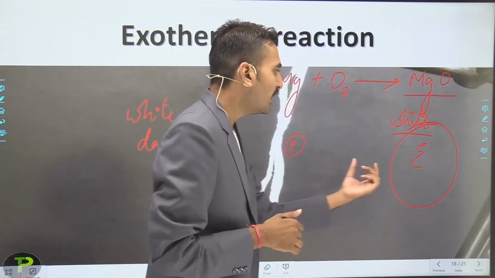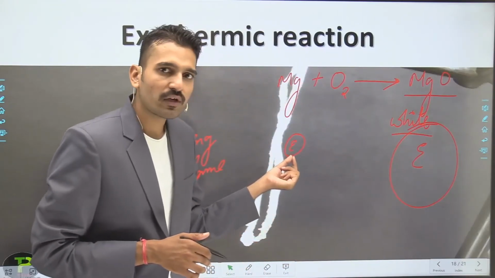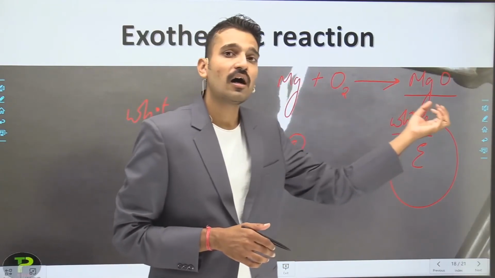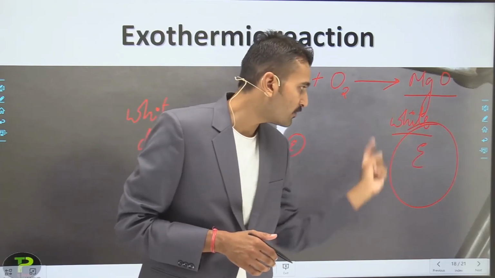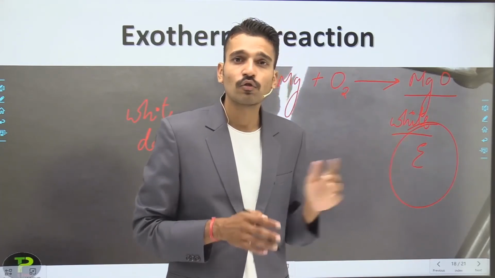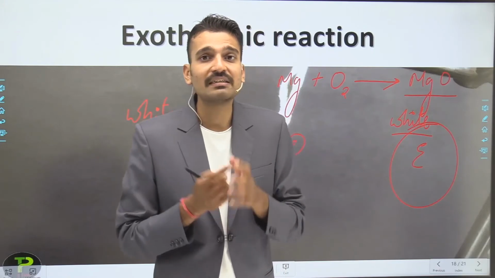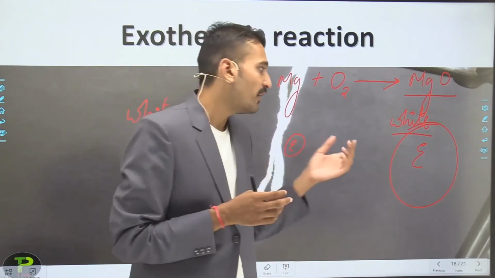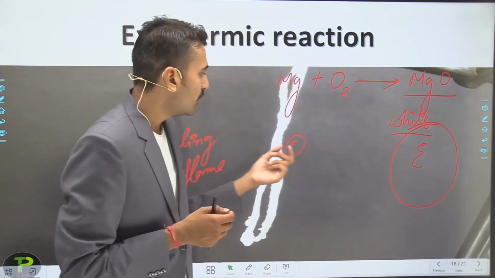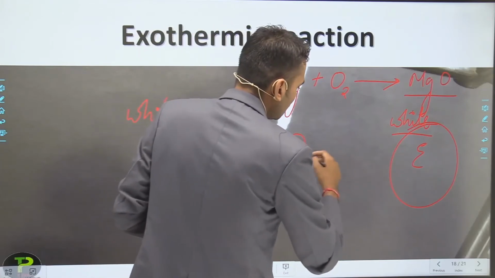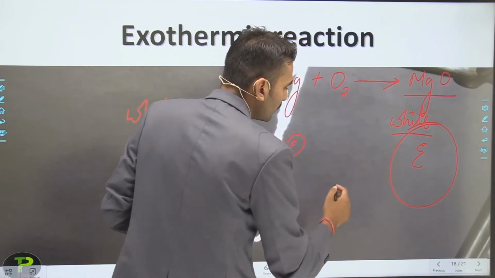So what is the net change? Very little energy is needed, but at the product side a very large amount of energy is released. So the overall reaction is exothermic, because when I subtract this from this, I get a negative.